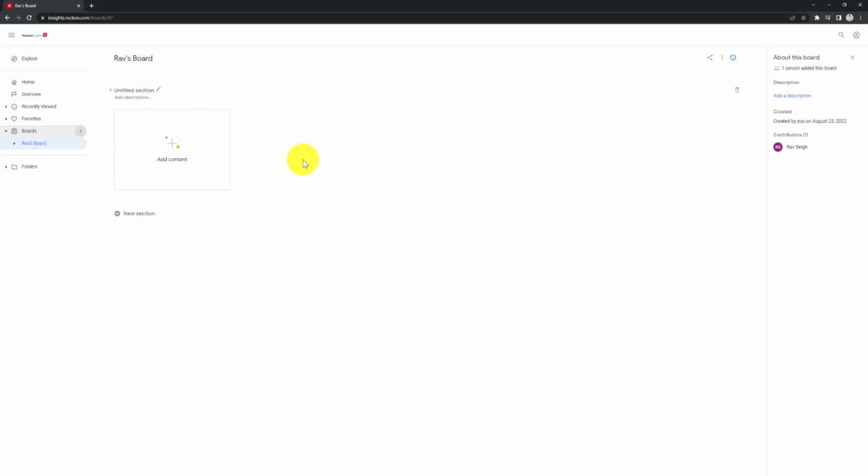Once you're in the new board, you can give the top section a name and a description to identify its section. After that, it's just a matter of adding content to your board that you'd like to access quickly, which you can do by clicking the Add Content button.